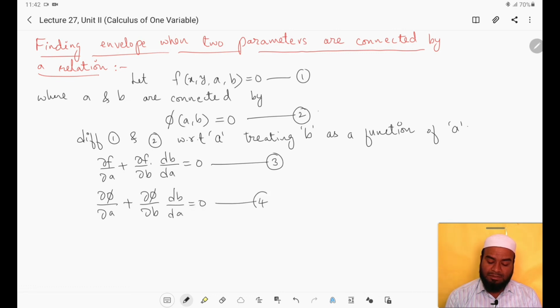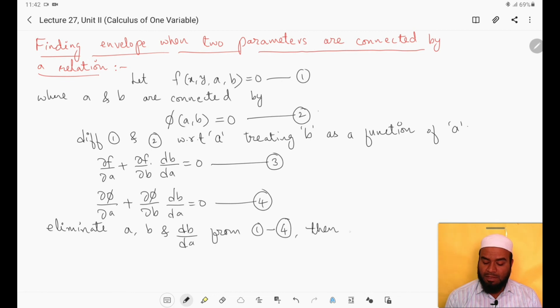Consider this as equation 4. Now we have to eliminate a, b and db by da from equation 1 to equation 4. Then we get the required envelope.